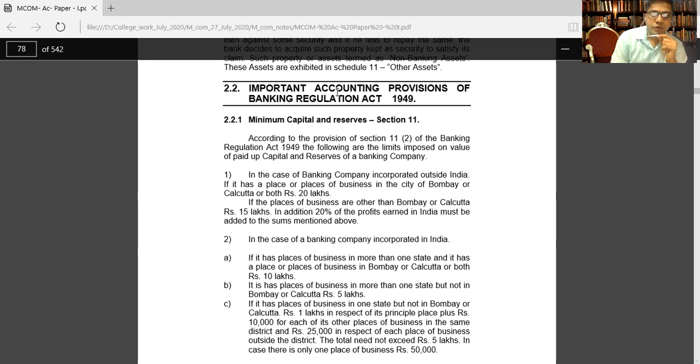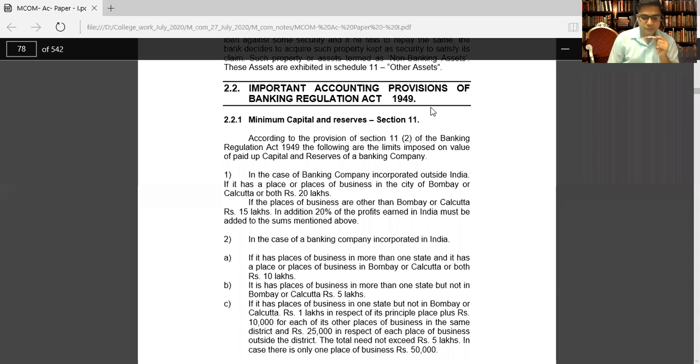Now, important accounting provisions of the Banking Regulation Act 1949. There are various kinds of accounting provisions, and it is very important for our study.